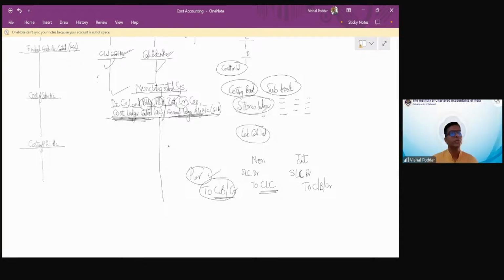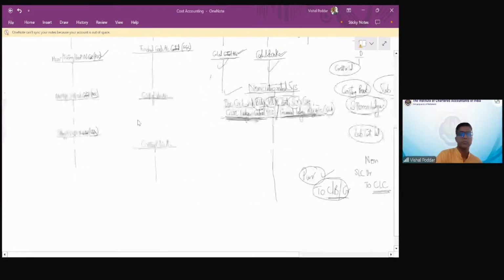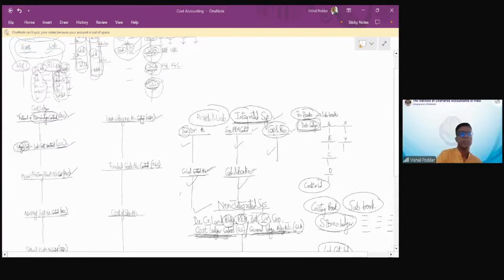Have you understood this, students? Is this entry understood? Because I'm not interested in this particular entry. I'm interested in explaining the logic. Once you understand one transaction, the other transactions will become clearer. Now, how will this appear?